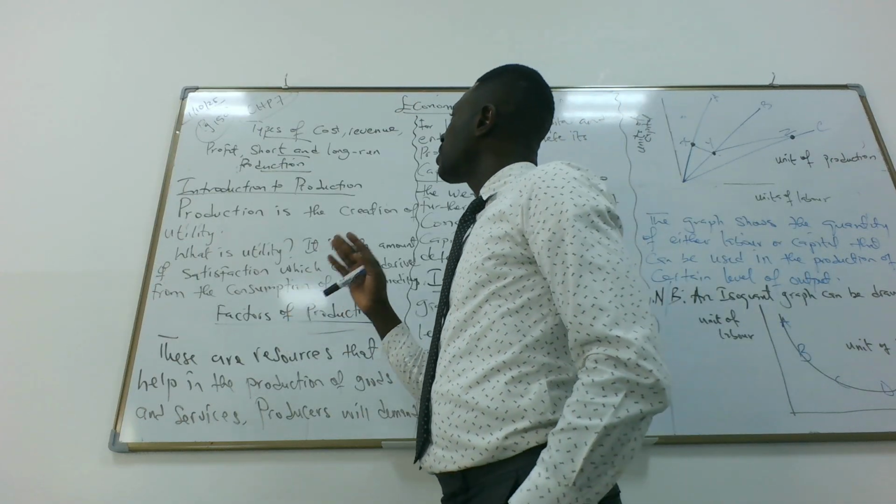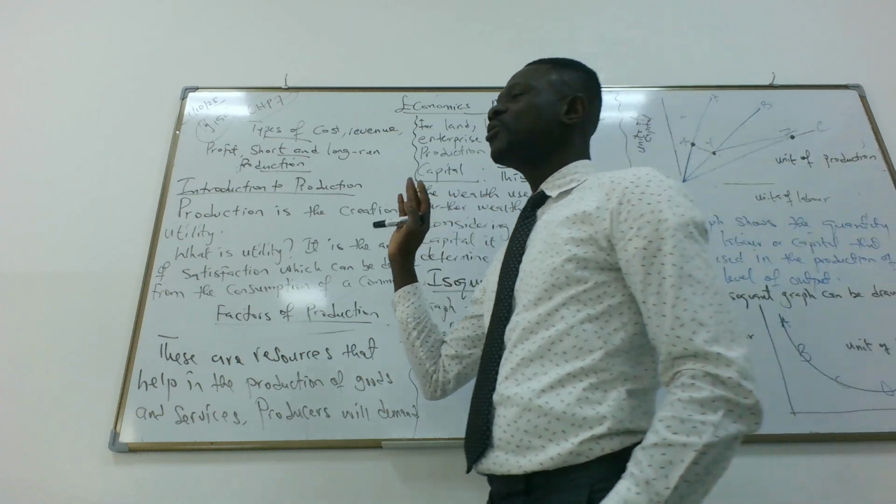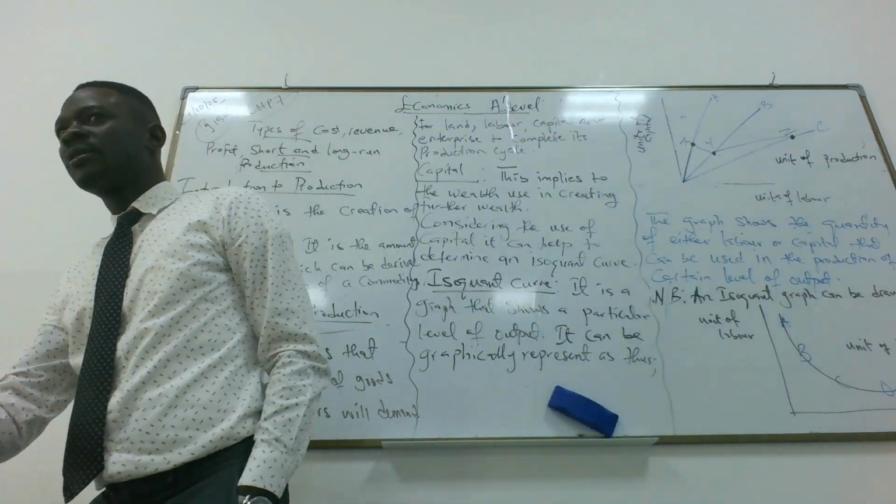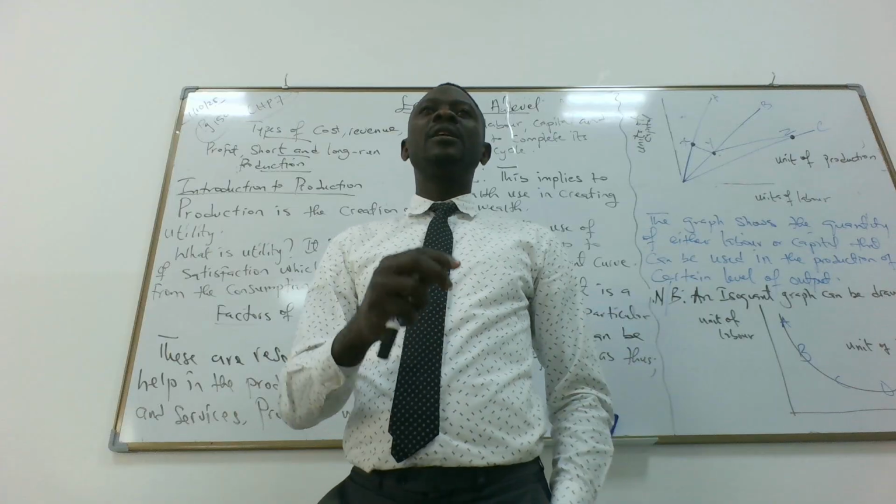So today we're going into types of cost, revenue, profit, and short and long-run production. So we are introducing production. And when we talk about production, it simply means